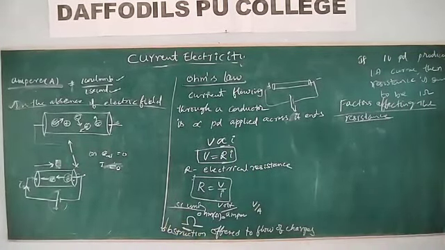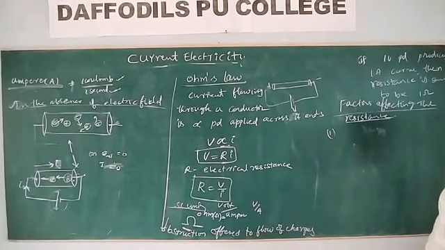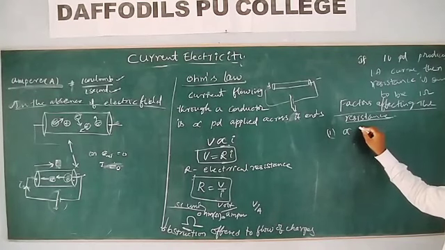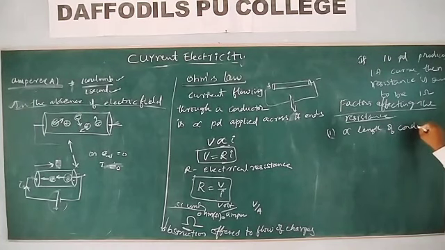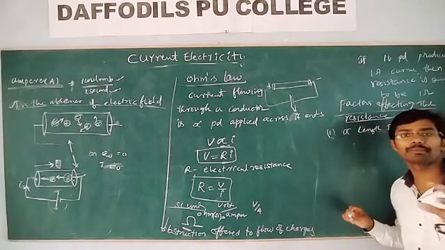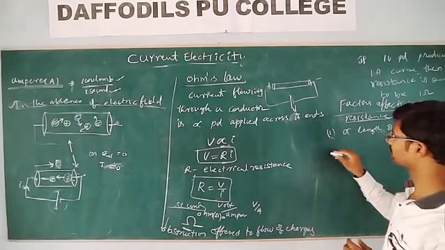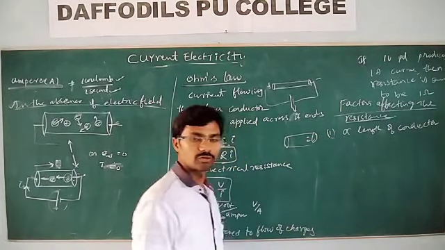So what are the factors affecting it? Resistance is directly proportional to the length of the conductor. And remember, the main cause for the resistance of a conductor is the number of collisions. When you take a metallic conductor, electrons move from one end to the other.